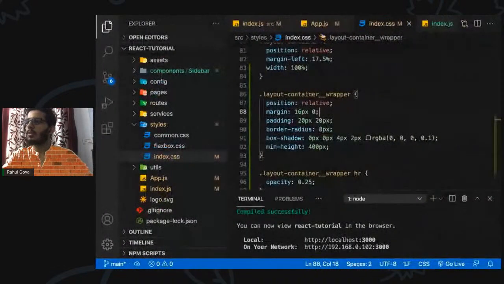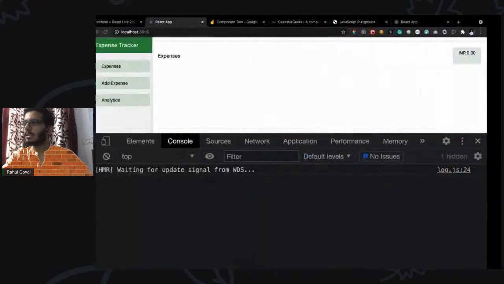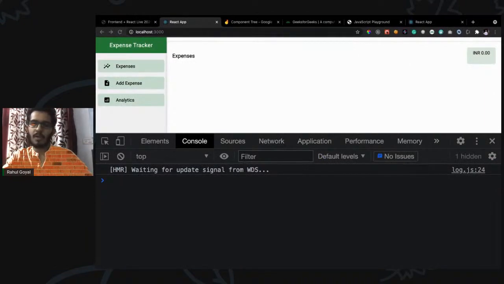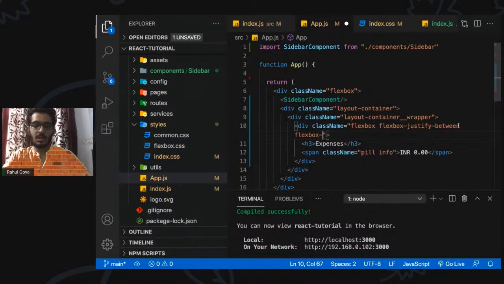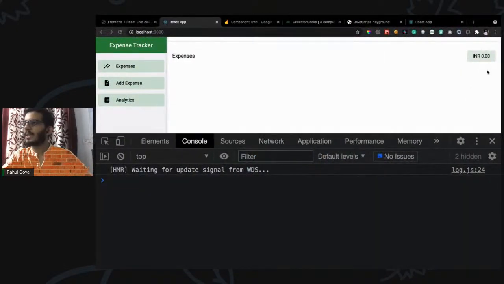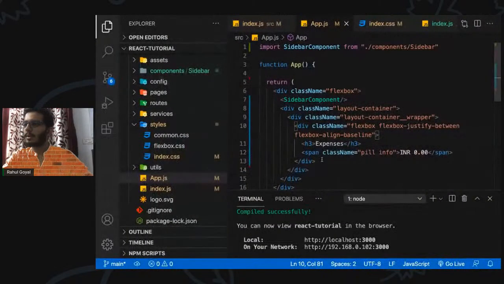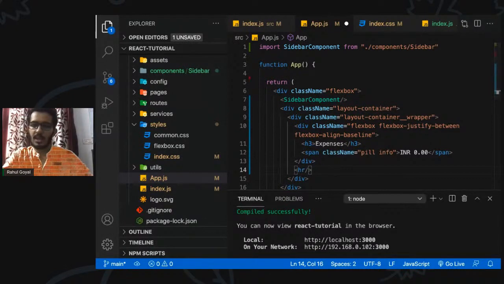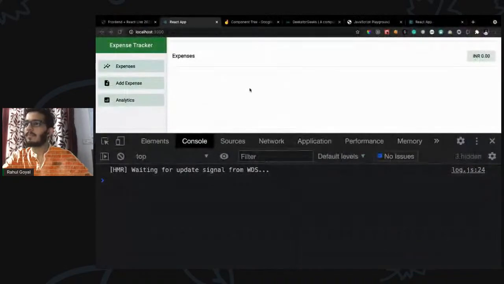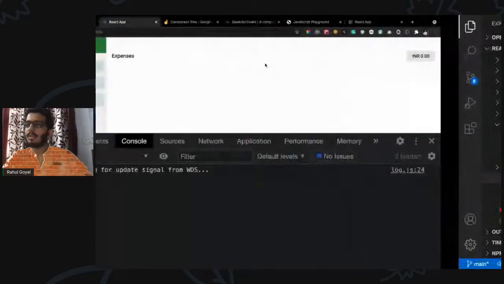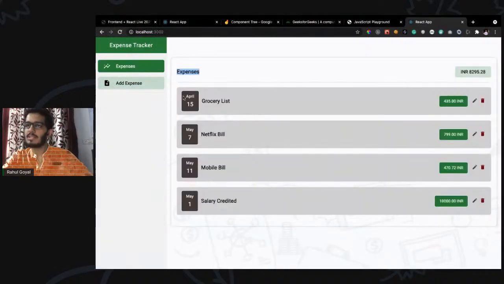Okay, so let's skip this one off. This button is taking the default value, which is stretch, right? So we can make it less stretched and define the property, which is flexbox align baseline, I guess. So now it's visible. Let's have a horizontal tag. We have to close this tag even. Okay, so we have this horizontal line, and now we have to render these list items.